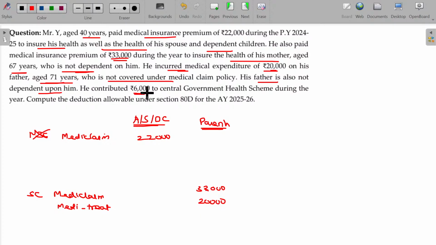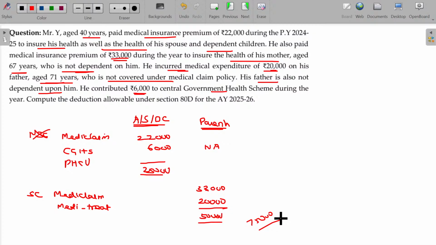He contributed 6,000 to central government health scheme. Central government health scheme is available only for the self, spouse and dependent children, not applicable for parents. And preventive health checkup information is missing. Preventive health checkup is not given here. So in this case, maximum deduction being 25,000. In this case, maximum deduction being 50,000 rupees. Very simple. Is that okay? You no need to calculate independently. So 75,000 you can claim as deductions in this year for section 80D.